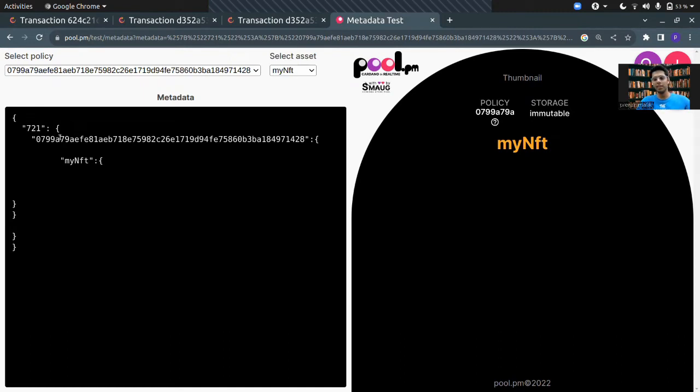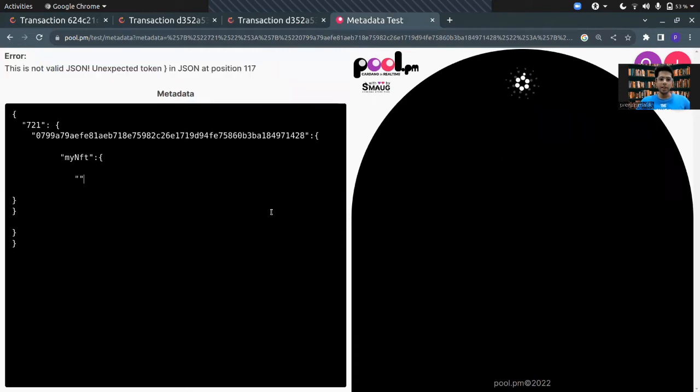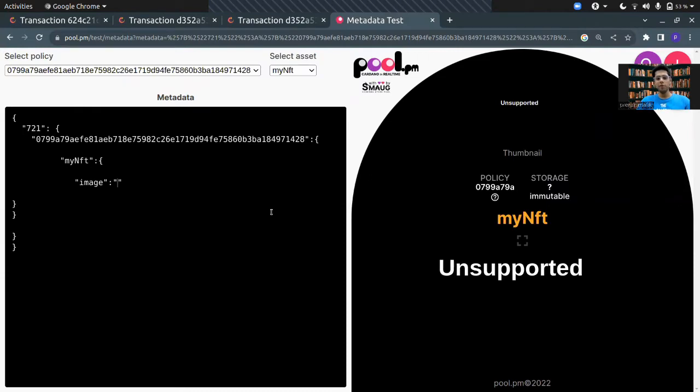You can see on the right side of the screen that until now this is valid, but you're unable to see any media files as of now. So now I'm going to start adding media files. Here I have to add the IPFS hash of an image.